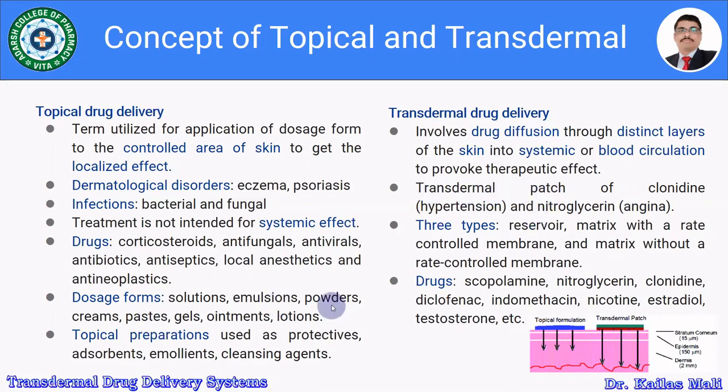The drugs given by transdermal systems include scopolamine, nitroglycerin, clonidine, diclofenac, indomethacin, nicotine, estradiol, and testosterone. Whereas in topical drug delivery, generally we give corticosteroids, antifungals, antivirals, certain antibiotics, antiseptics, local anesthetics, and certain antineoplastics. So this is about the concept of topical and transdermal drug delivery systems.